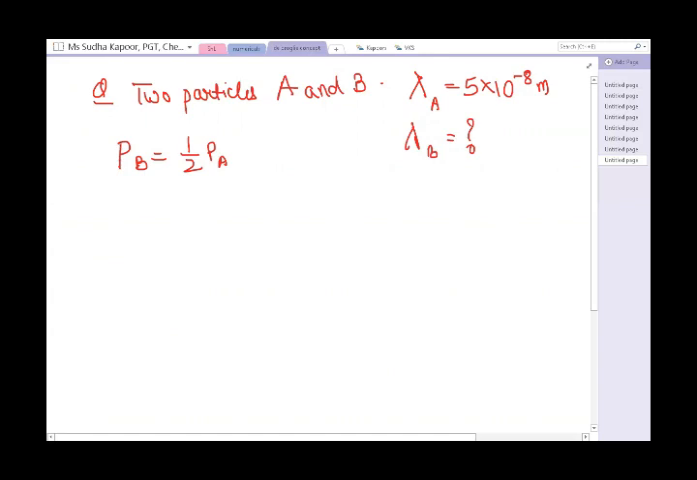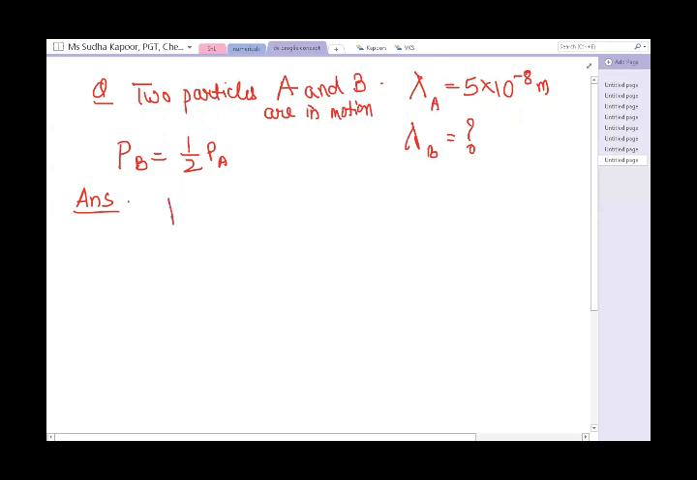So I'm repeating the question first. Two particles A and B are in motion. Now the wavelength of particle A is 5 into 10 to the power minus 8 meter, and the wavelength of particle B has to be calculated. But the ratio that they have given is that the momentum of B is half of the momentum of A.